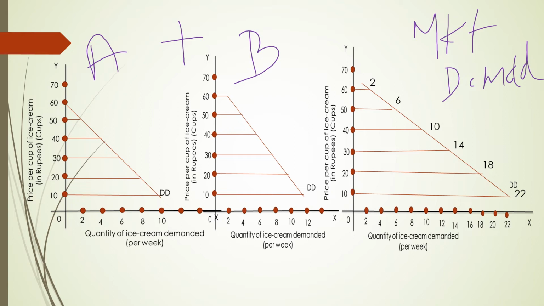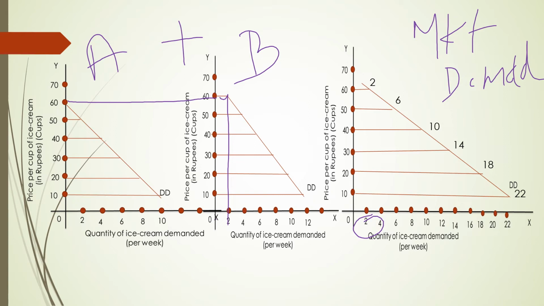Right students, when the price of ice cream is 60, the quantity demanded by consumer A is 0, but consumer B is 2. So immediately you can observe the quantity demanded is 2. So the market demand is equal to consumer B's quantity demanded, as consumer A's quantity demanded is 0.